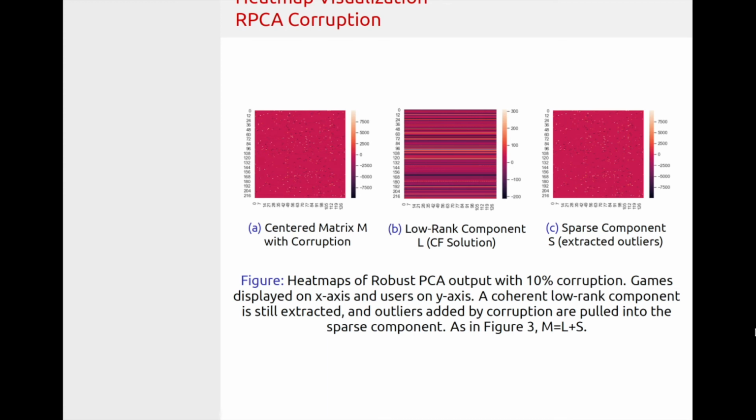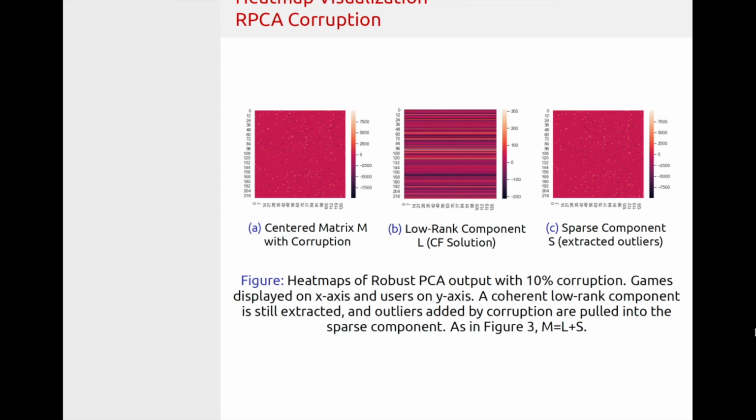The next set of heat maps we have are for the dataset with 10% corruption. As you can see on the left side, we have the original matrix M, but now we have very large values, above 7,500, and very negative values as well. In the center, we see the low rank component, and this is still performing as we would expect it.